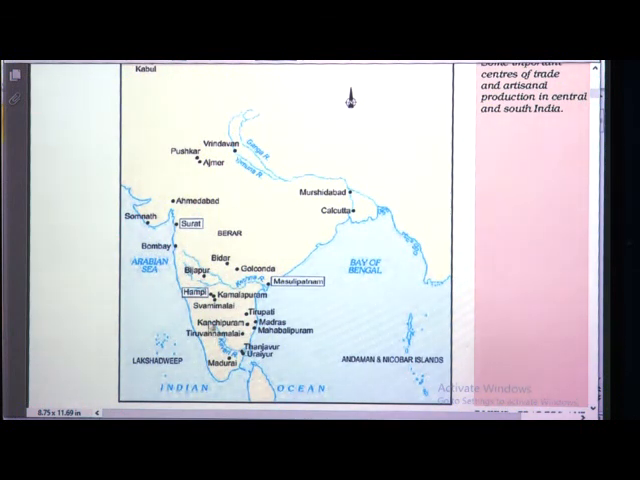Now the names which I read are all located here. Here is Tanjavur, Kanchipuram, Tirupati, Madras, Mahabalipuram, Bijapur, Golconda, Bidar, Bombay, Somnath, Ahmedabad, Pushkar Lake is here, Ajmer is here, Vrindavan is here, Murshidabad, Calcutta. So all these places you can see in the map.